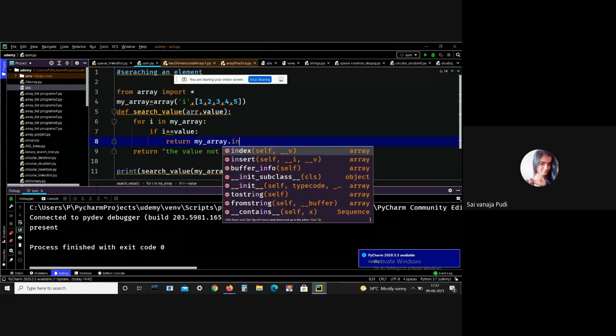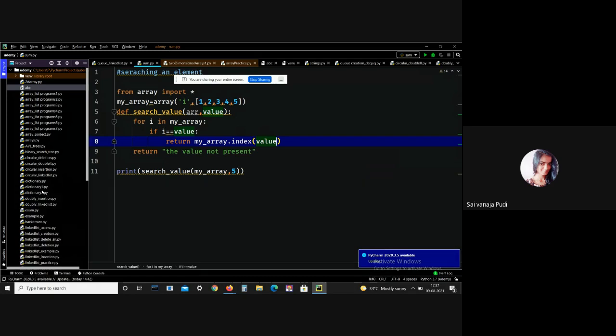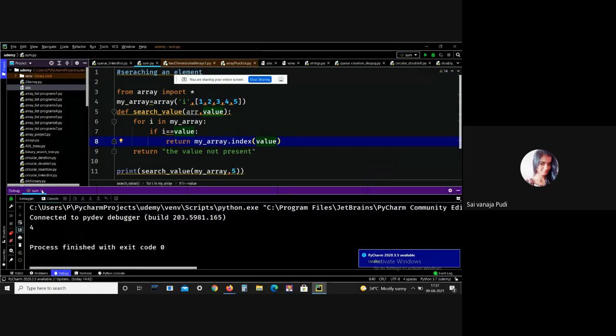My array dot index of value, so that you can understand where that element is present. See, the element is present at index 4. Index 4 here is what? 0, 1, 2, 3, 4. Index 4 means what? 5. So here 5 is present at index 4. This is how we can search an element.